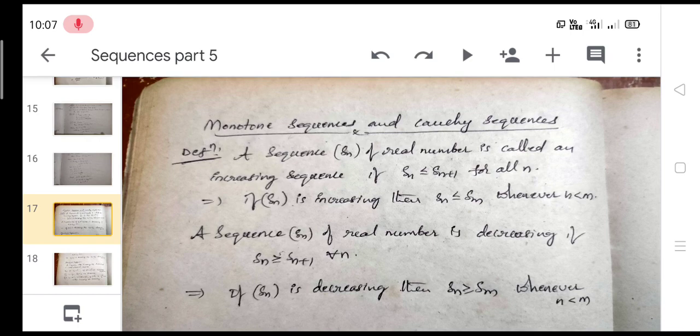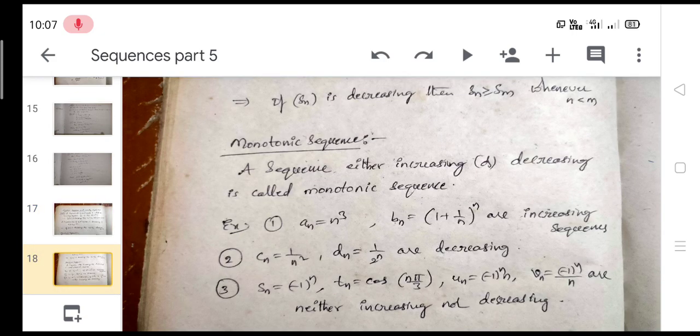A sequence Sn of real numbers is decreasing if Sn is greater than or equal to Sn plus 1 for every n. And another way we can say that if Sn is decreasing, then Sn is greater than or equal to Sm whenever n is less than m. And take the monotonic sequence: a sequence that is either increasing or decreasing is called a monotonic sequence.